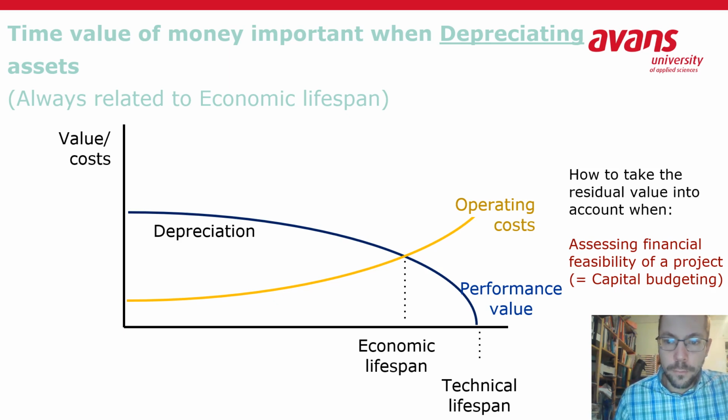You could, of course, already take into account this residual value today, that it's going to depreciate and have a certain value after so many years, by calculating the net present value of that residual value. Or you can bring it into the future by calculating its net future value.